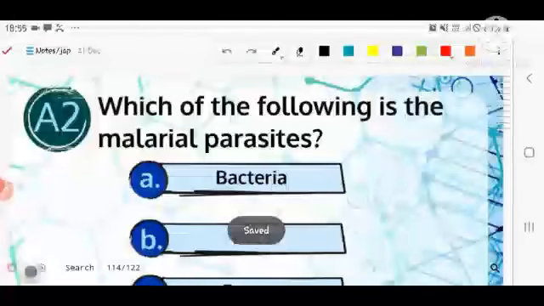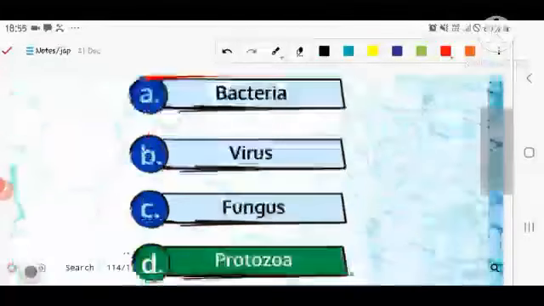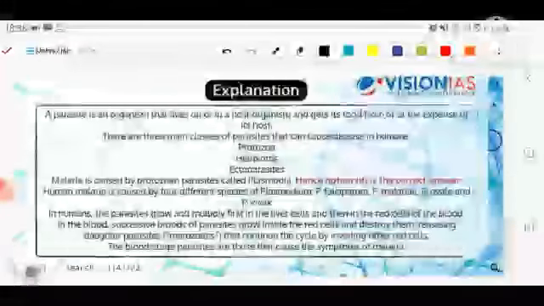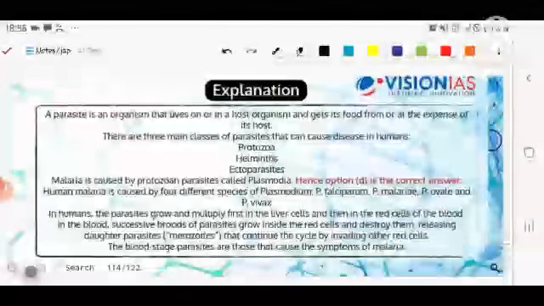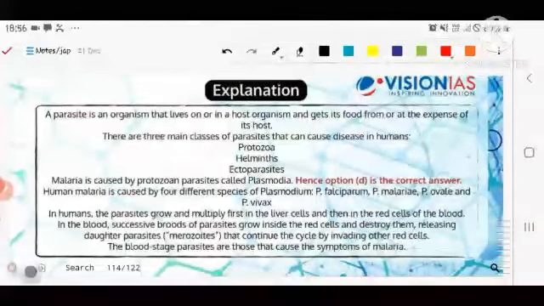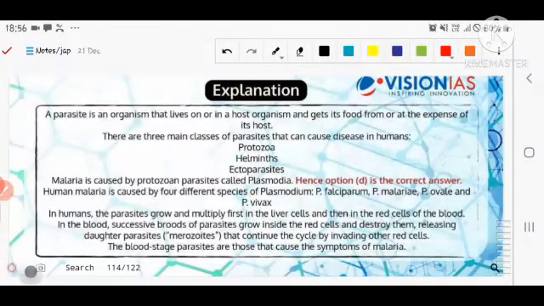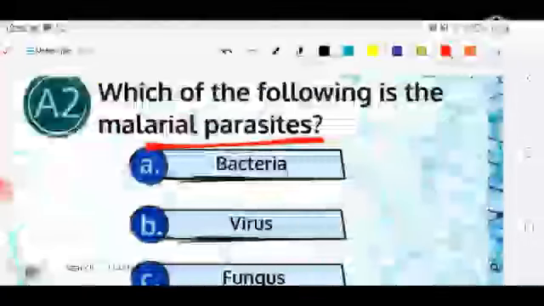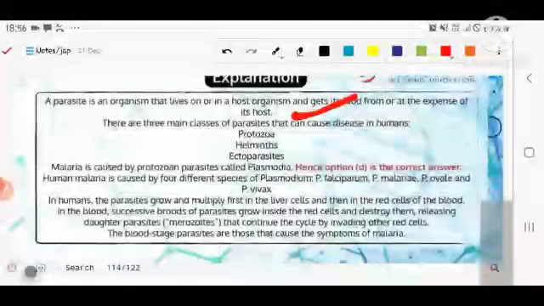Let's discuss the next one. Which of the following is the malarial parasite? That is the protozoa that spreads the disease, right? A parasite is an organism that lives on or in a host organism and gets its blood, food, whatever you want to say, from or at the expense of its host. It means there is a negative relationship between them. One is benefited, the other is going to lose, and the loss can be life also. In the case of a parasite, the host can lose his life because of this relationship with the fungus or extra organism that feeds on it.